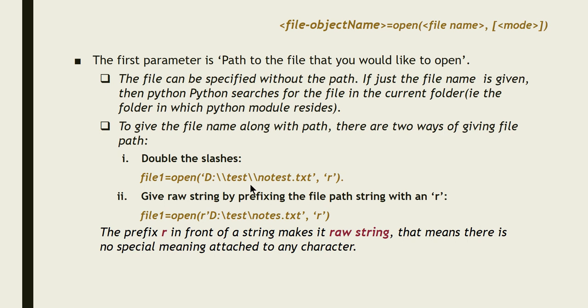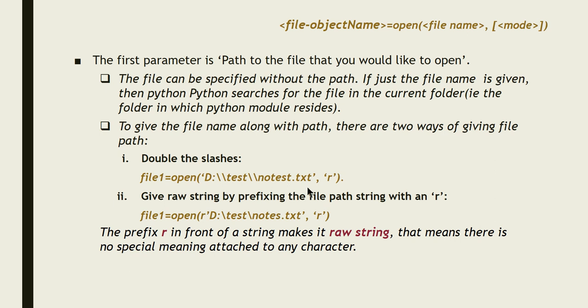Let us quickly recall what escape sequences are. Do you remember? Non-printable characters, or non-graphic characters, can be represented using escape sequences. All the escape sequences start with a backslash. If you give only one slash and you are giving it within a string, that is, the first parameter is a string, in which you have to specify the file path.